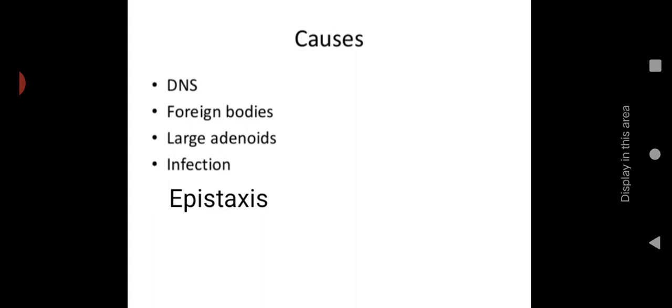Then large adenoids. Last day we discussed adenoiditis and all. So any inflamed or hypertrophied adenoid, or a large-sized adenoid, can also obstruct the nose. Then infections like rhinitis, adenitis, or sinusitis can lead to nose obstruction. And epistaxis is another condition, where clot formation or crust formation due to the bleeding can obstruct the airway.